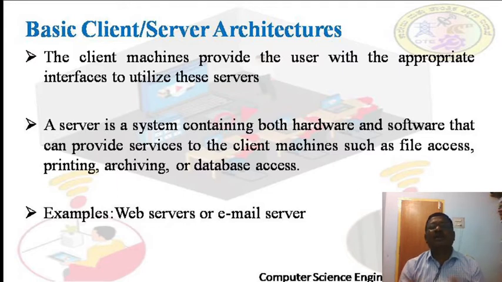Whichever interface is convenient, by using it they connect to the servers and make use of them. A server is a system containing both hardware and software that can provide services to the client machines, such as file access, printing, archiving or database access.